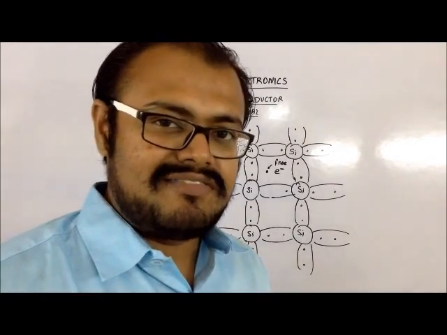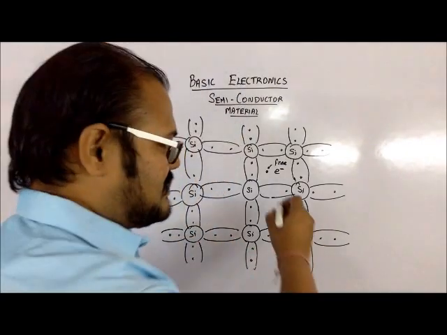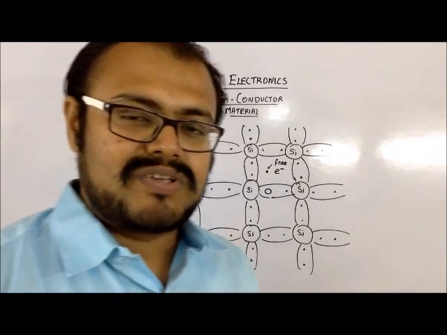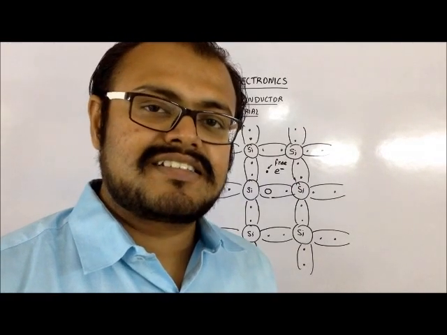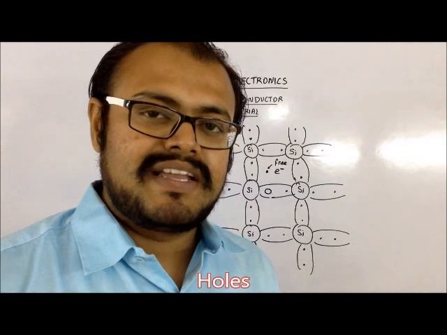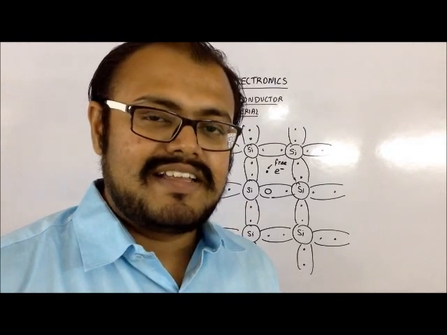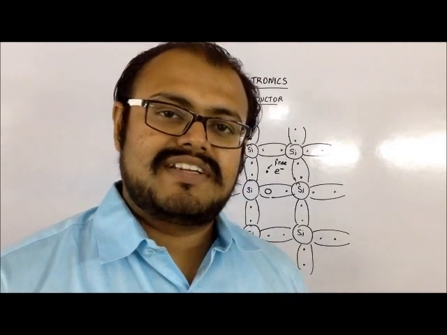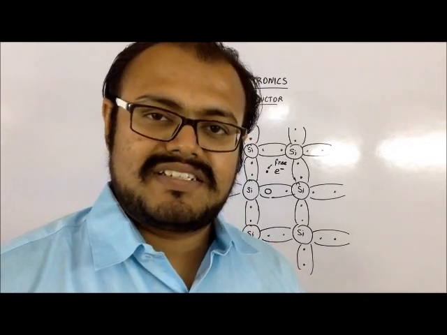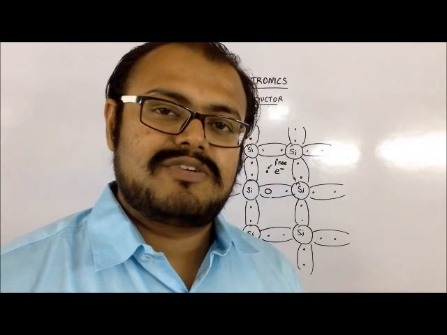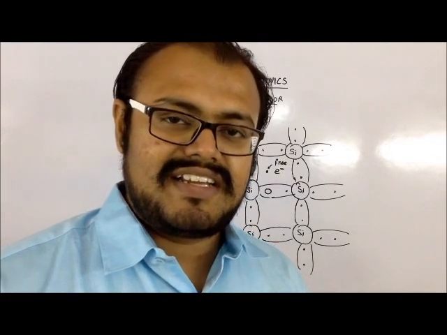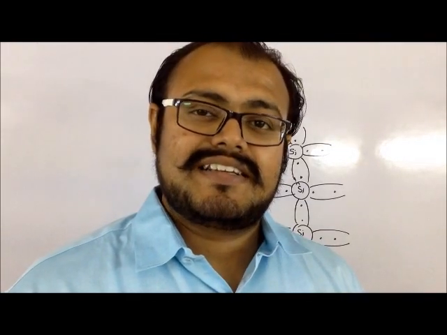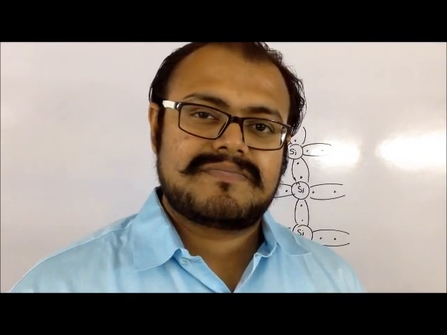Whenever the electron leaves its bond, a vacancy is created. This vacancy is a positive charge and it is termed a hole. In intrinsic semiconductors, these electrons and holes are always formed in pairs. The number of electrons present at room temperature is about 1.5 × 10^10 free electrons per cubic centimeter.